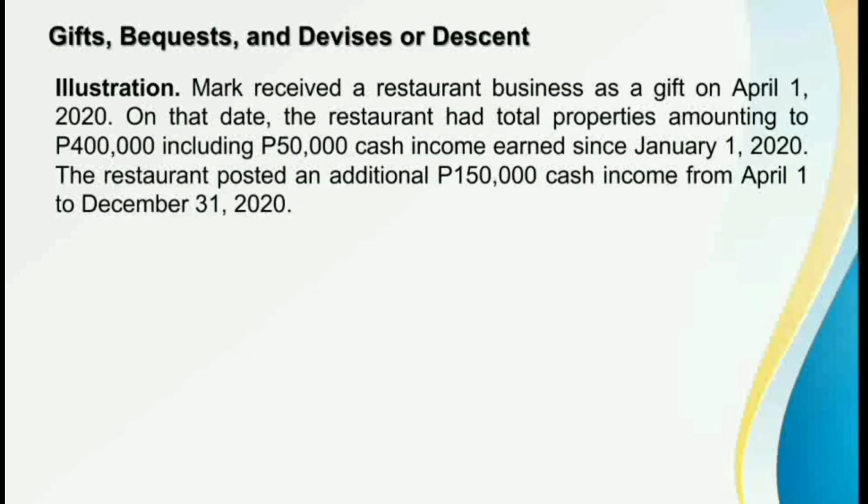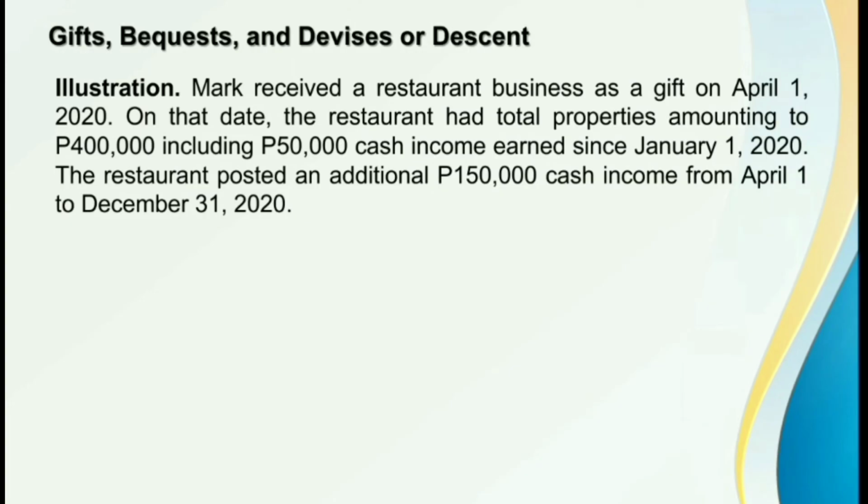So, in this case, class, etong 400,000 pesos worth of restaurant properties, this is excluded from the gross income subject to income tax. Why? Because this is a gift. And since this is a gift, so this will be subject to transfer tax.